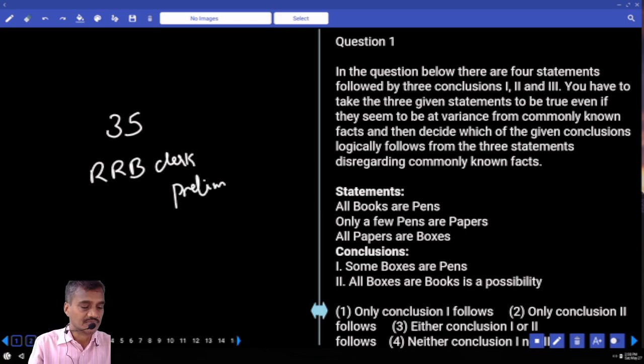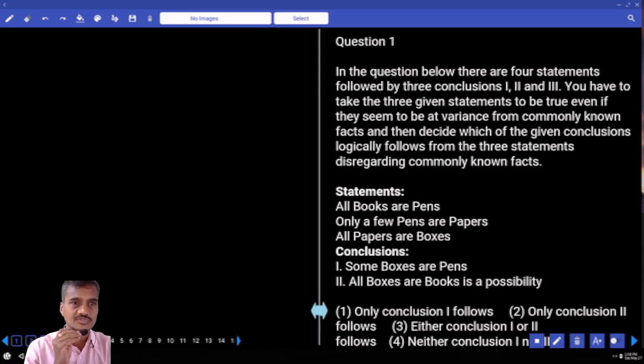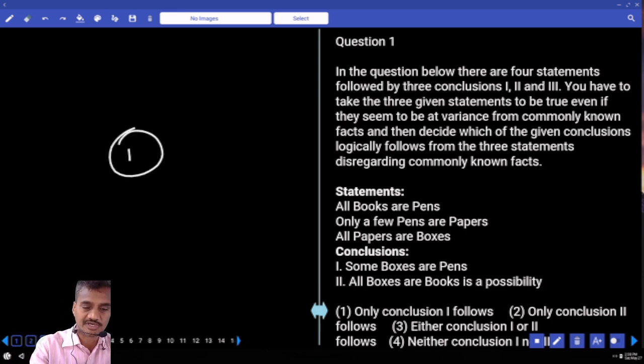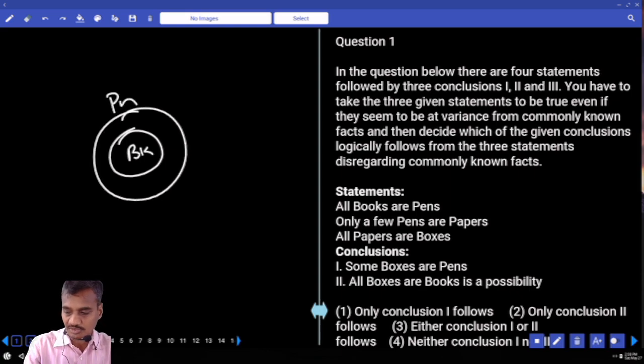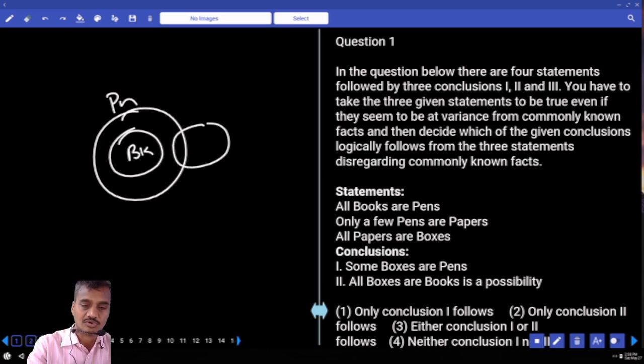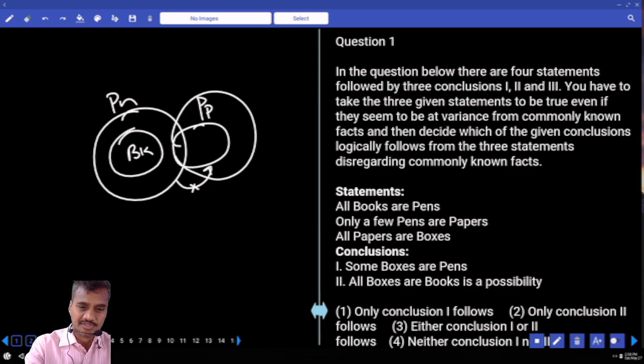Now, questions number 1 to 3 are based on syllogisms. The first one: all books are pens, and only a few pens are papers. Only some of the pens are papers, but not all. And all papers are boxes. This entire paper is a part of this box.